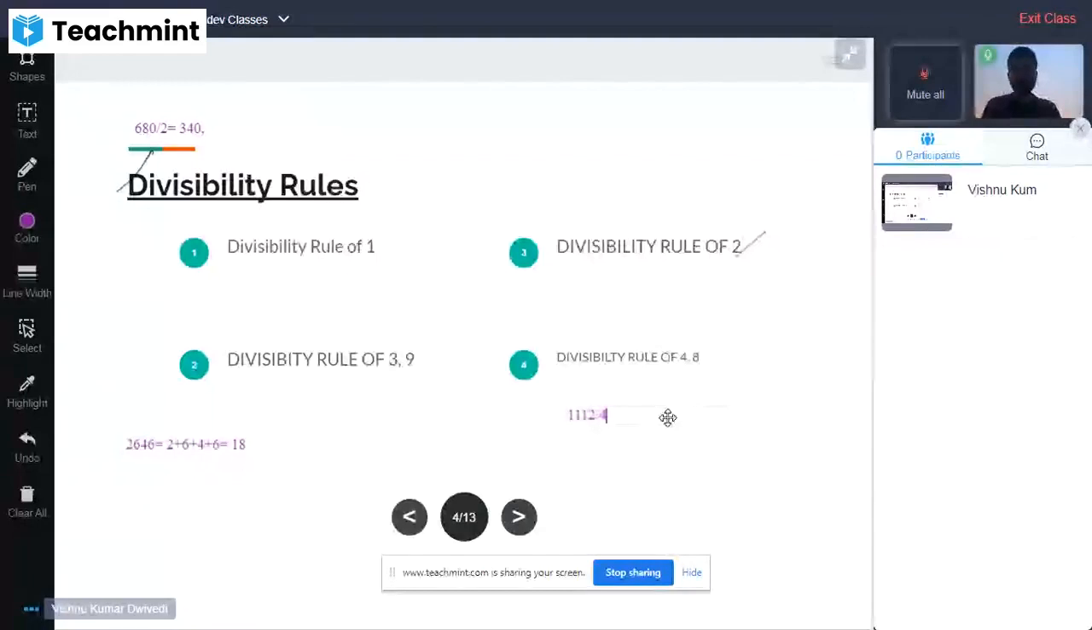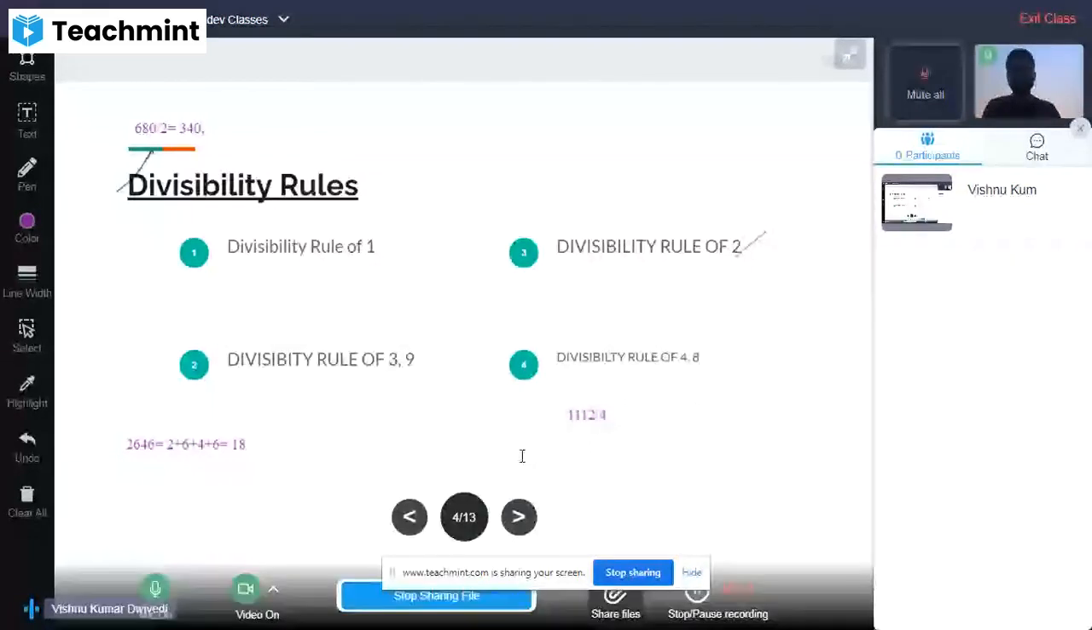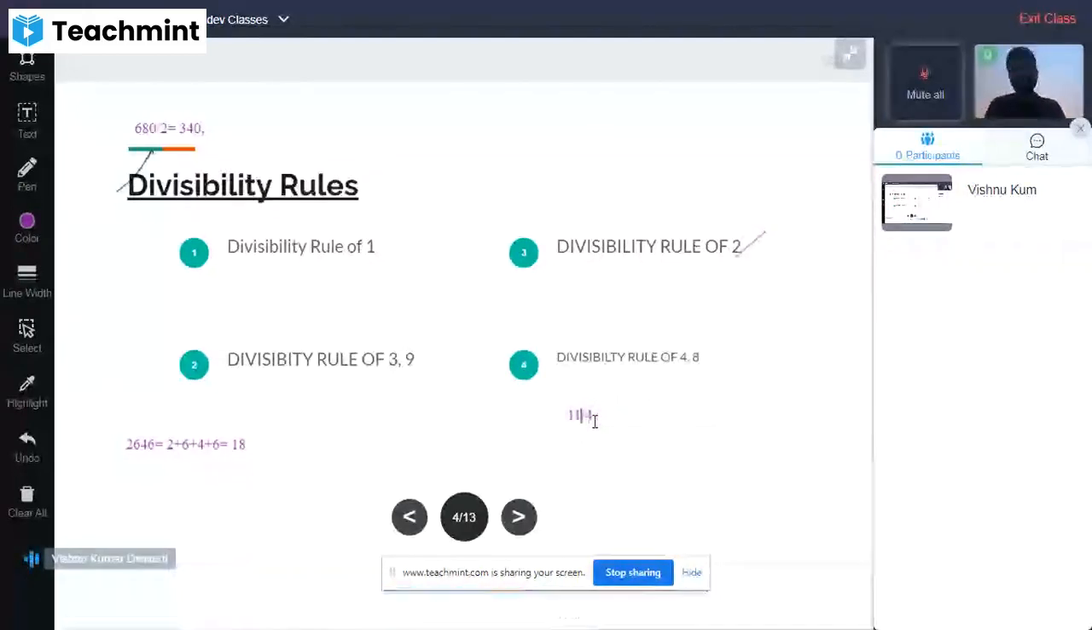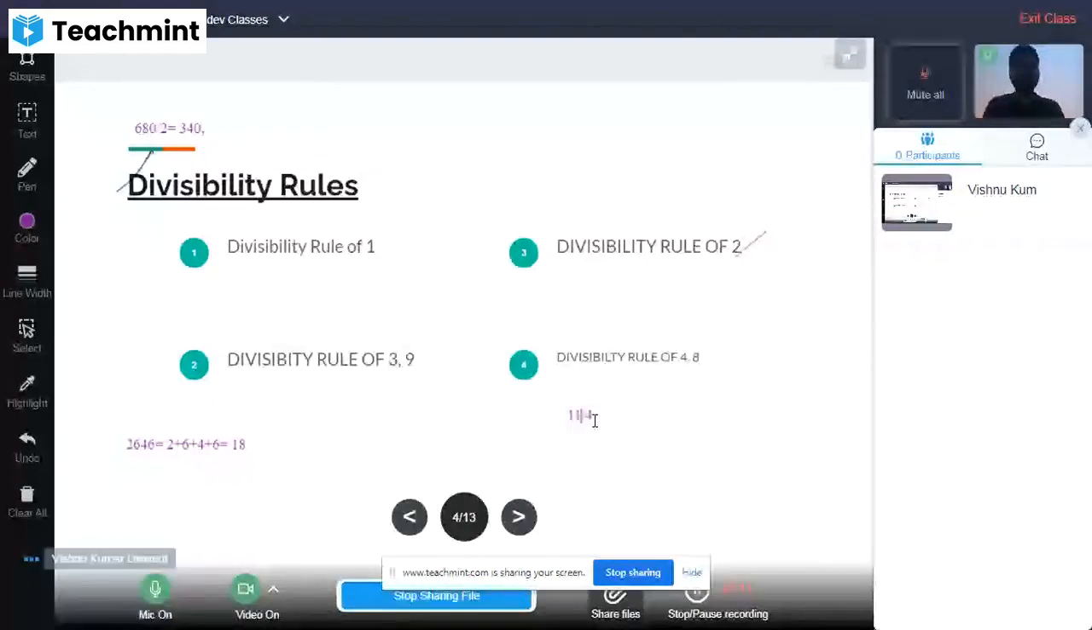So this rule applies for the digit 4 as a divisibility rule. If we are checking here for 8, the condition is that the last 3 digits of a number must be divisible by 8.